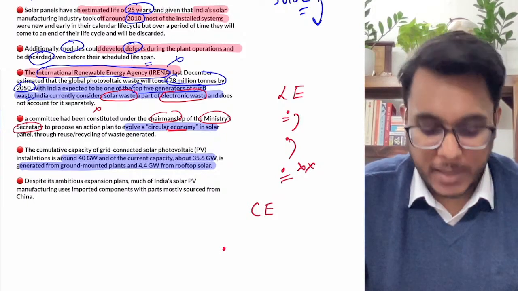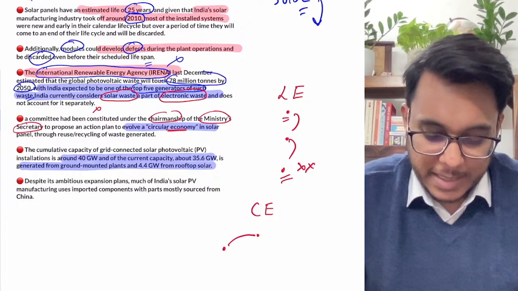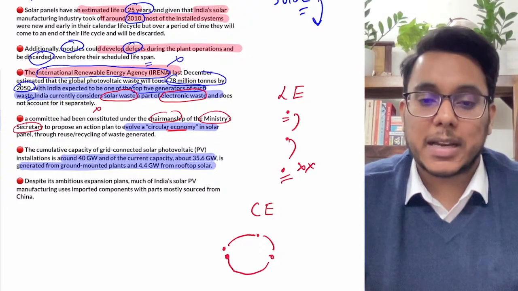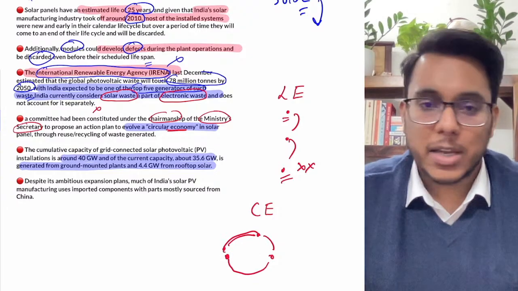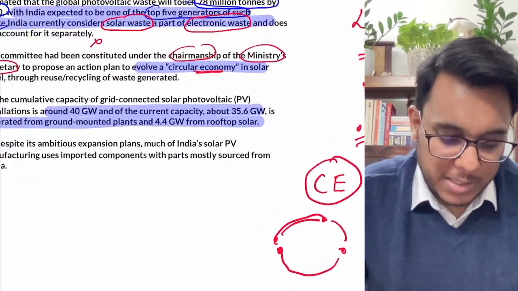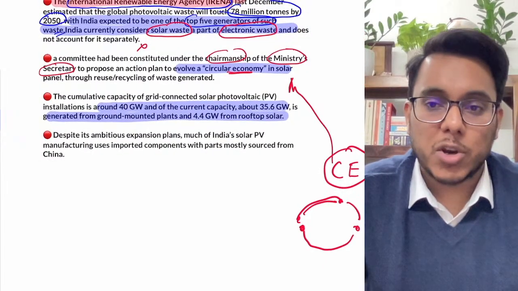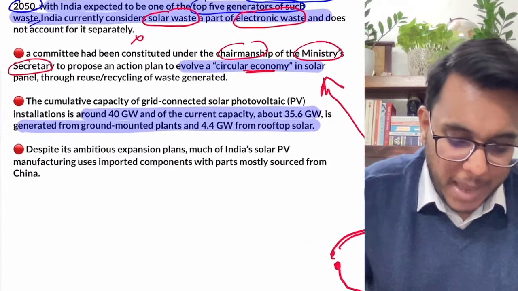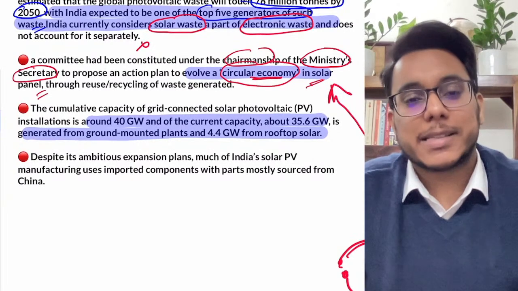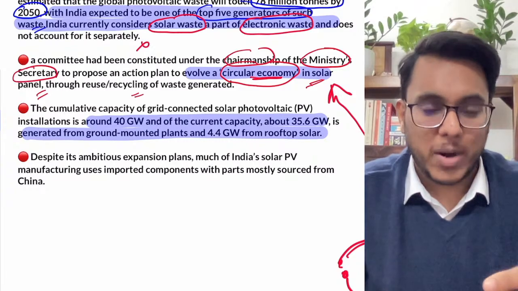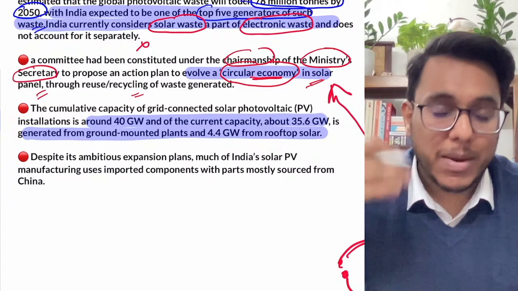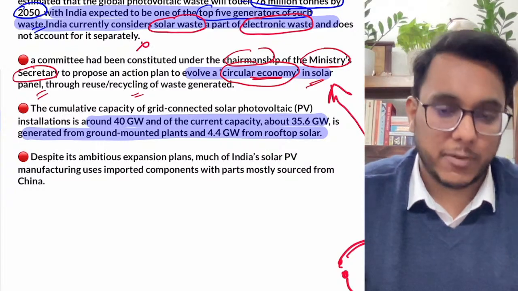There will be a good that will be manufactured, this good will be used, then that good will be reused for some other purpose, then that particular thing will be recycled, and then again it will come into the usage cycle. So this is the circular economy. Now circular economy is more sustainable. Now this committee of the Ministry of Renewable and New Energy is evolving a plan for the circular economy, that how the solar panels can be reused for another purpose, they can be recycled, and through this particular circular economy plan on the solar panels, we will be able to reduce the solar waste that will be there.